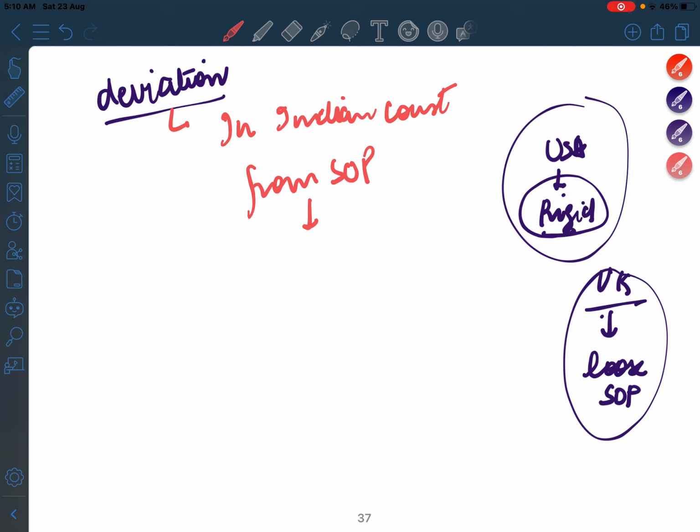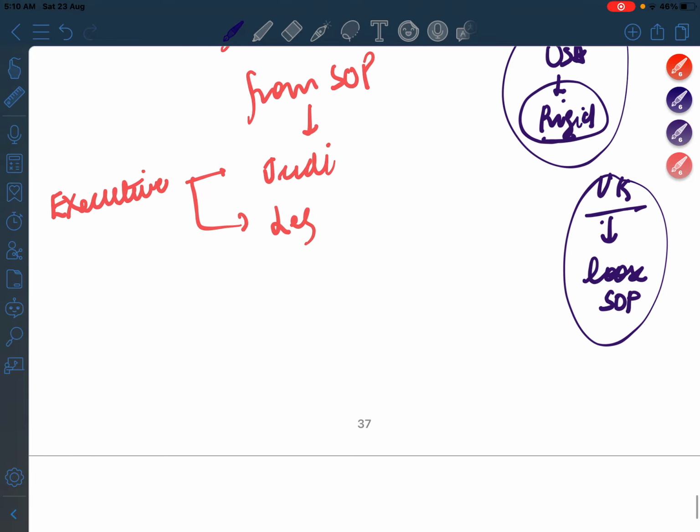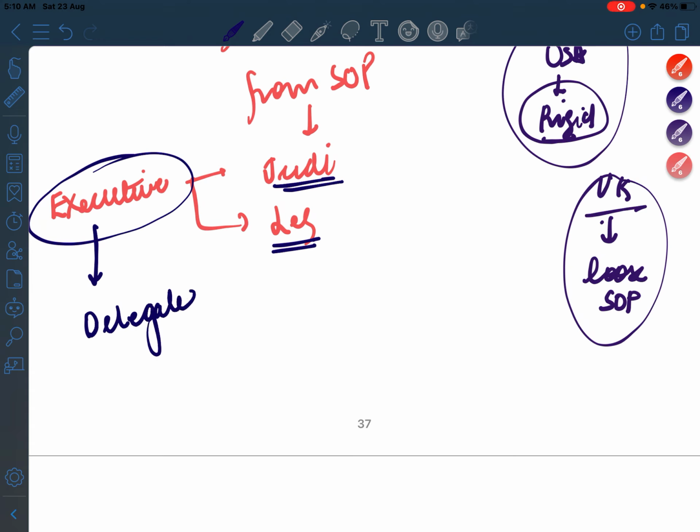ठीक है. For example, executive जो है is doing the work of a judiciary, और executive is doing the work of a legislature. अभी हम पढ़ते हैं कहाँ पे executive does the work of a legislature or does the work of a judiciary. See, executive is like prime minister, council of ministers, etc. So executive is doing the work of a legislature when there is delegated legislation.